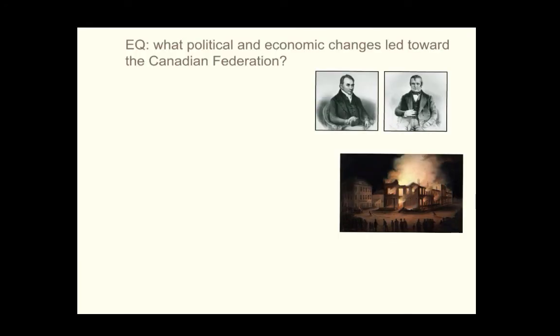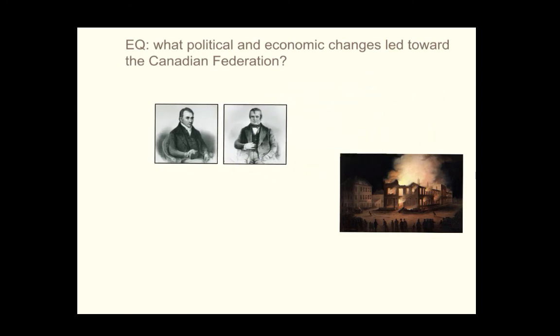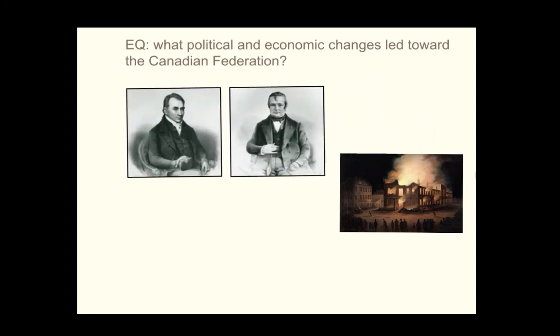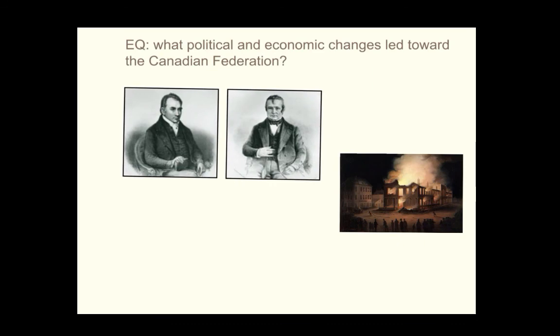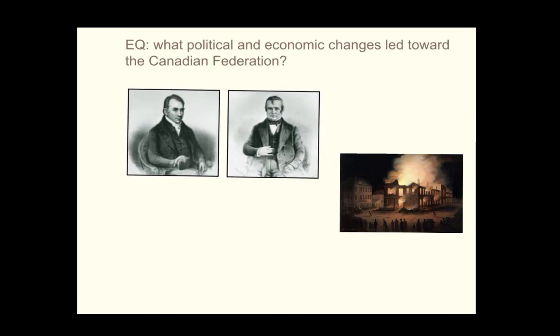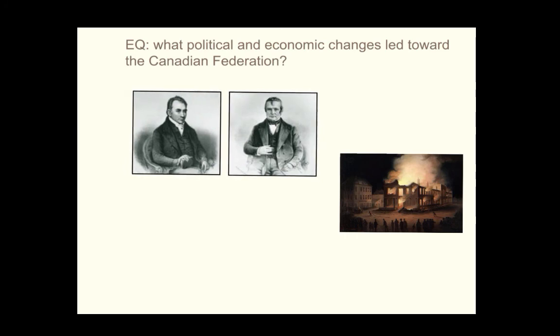Okay, so our essential question is, what political and economic changes led toward the Canadian Federation? Before we answer that, let's first look at where we left off last video. If you remember, politically, in 1848, a responsible government was finally put into play, led by an alliance between Baldwin and LaFontaine, who were the respective leaders of the moderate reformers in Canada West and East. Well, the thing to keep in mind is that in 1851, these two gentlemen,